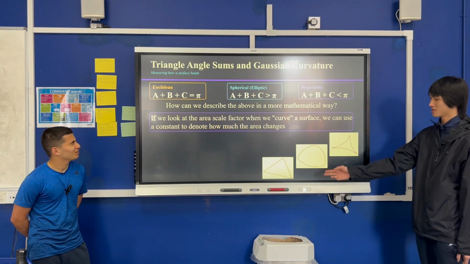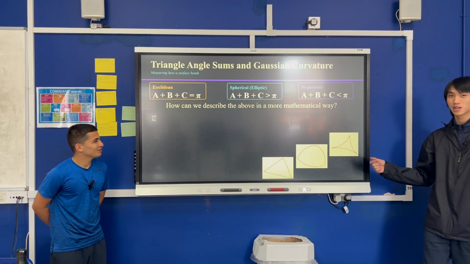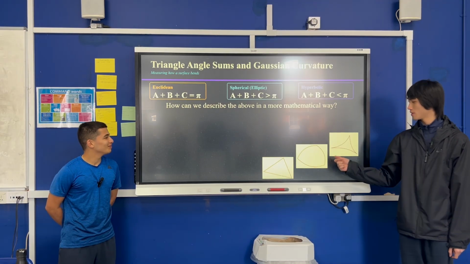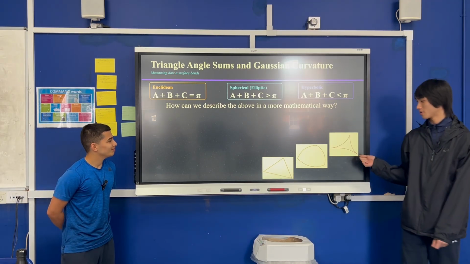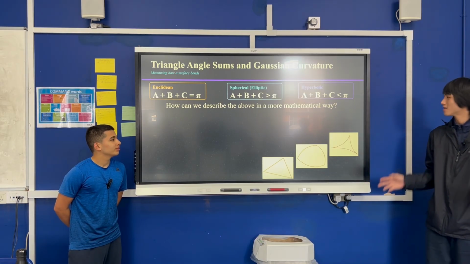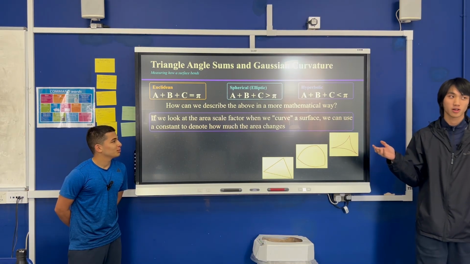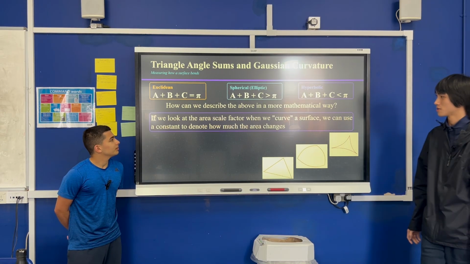We've got these representations: that's Euclidean, that's spherical, and that's hyperbolic. The way that I think about it is being on the sphere and being on the hyperbolic plane, so the inside of the sphere. But how can you describe these concepts more mathematically? That's where Gaussian curvature comes in, and the constant.